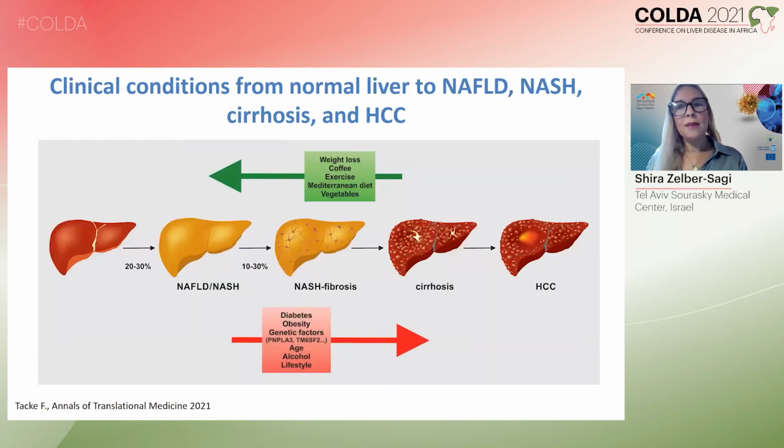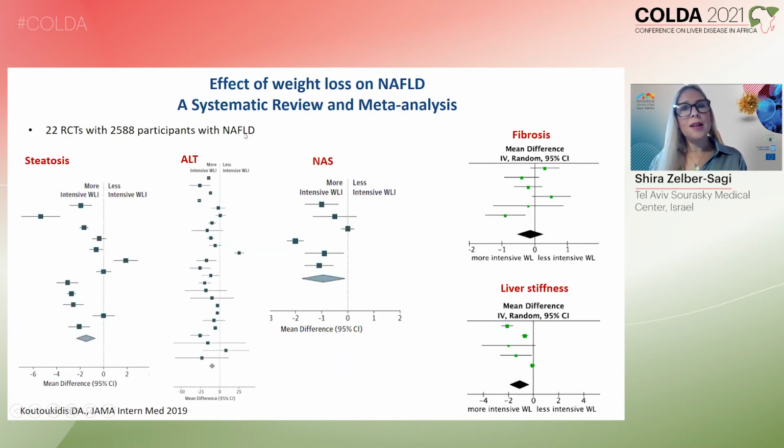So we know that there are certain factors that increase disease progression of NAFLD, including type 2 diabetes, obesity, genetic predisposition, age, alcohol consumption, and unhealthy lifestyle. In contrast, weight loss, coffee, exercise, Mediterranean diet, and vegetable intake reduces this disease progression, and I will discuss it in the next slides. So weight reduction is very well established in the treatment of NAFLD, consistently reducing steatosis, ALT, NAFLD activity score, and also fibrosis, although with less consistent results.